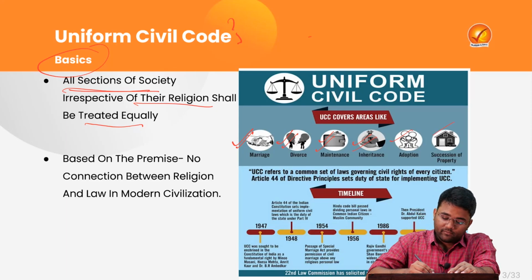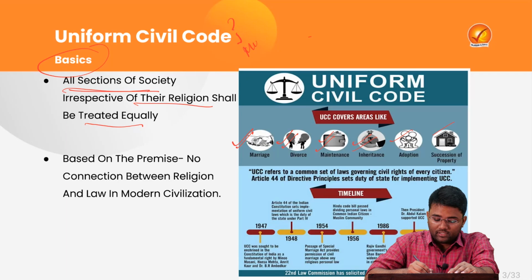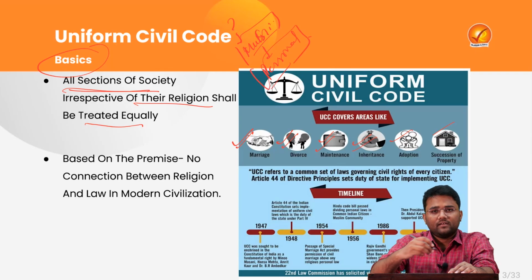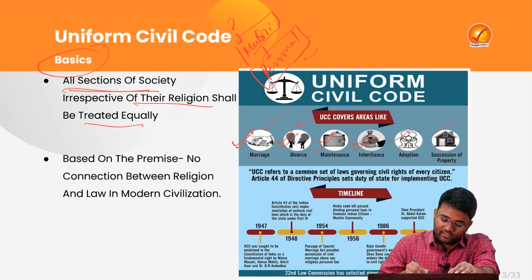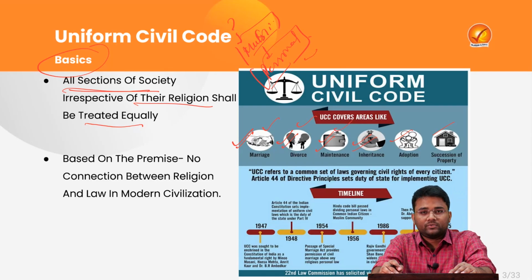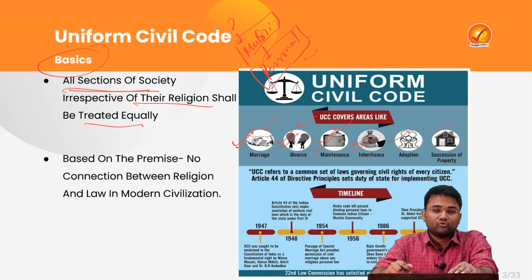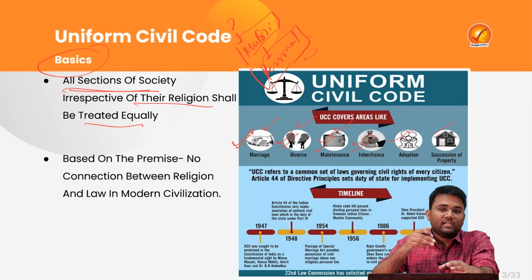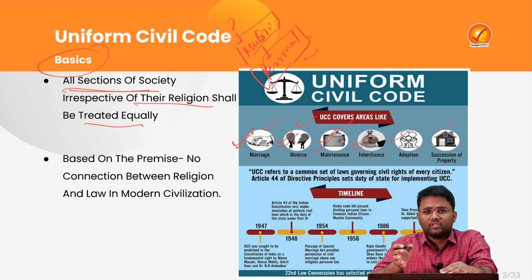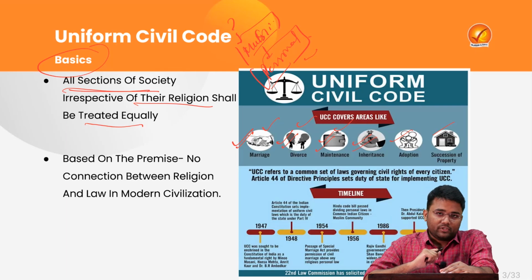At this point of time, there are some religions like the Muslim religion where there are personal laws for a specific religion. Those personal laws govern matters related to marriage, divorce, maintenance, inheritance, adoption for that particular religion. So, there is no uniformity as such in areas like marriage, divorce, adoption across different religions. So, that creates a lot of issues.